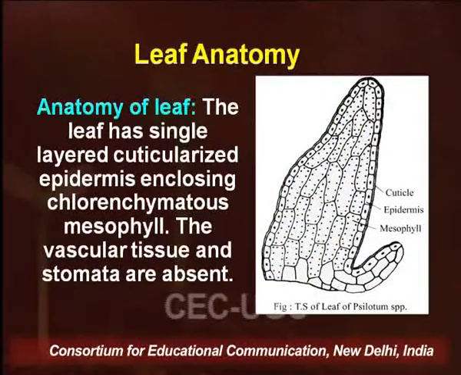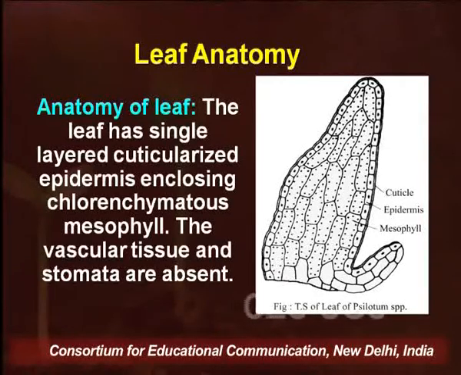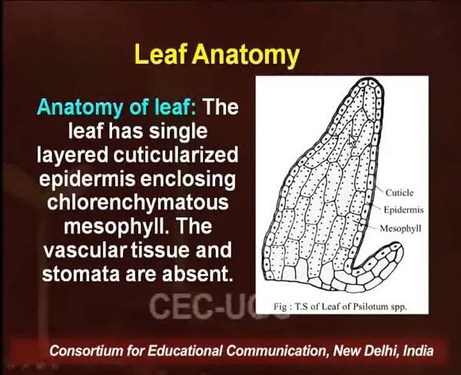As far as the leaf anatomy is concerned, the leaf has a single layered cuticularized epidermis which encloses chlorenchymatous mesophyll, and you can very clearly see that they lack any kind of vascular supply, and they also lack any stomata. Reproduction in Xylotum takes place with the help of minute ovoid multicellular outgrowths which arise on the rhizome. Sometimes we also call them gemmae or brood bodies.